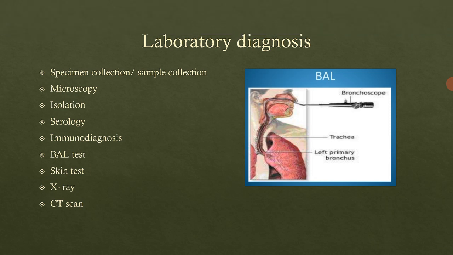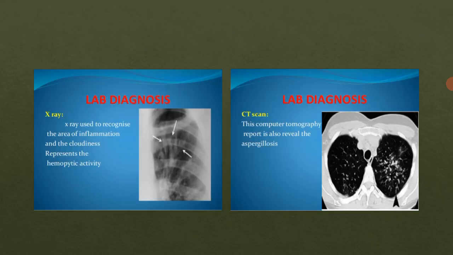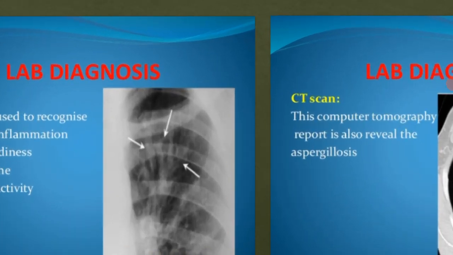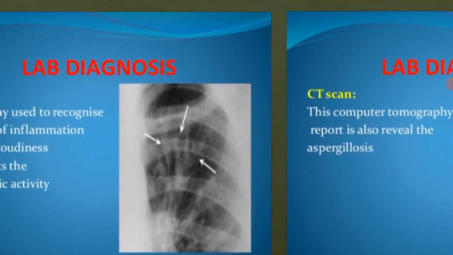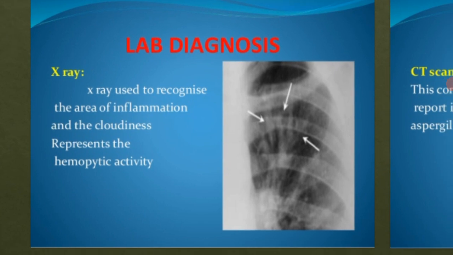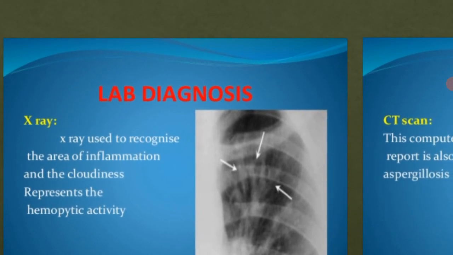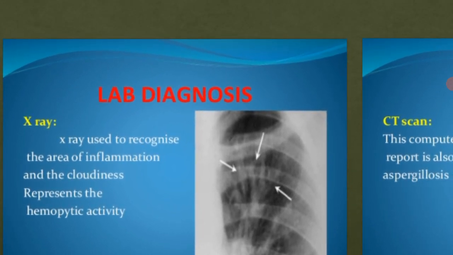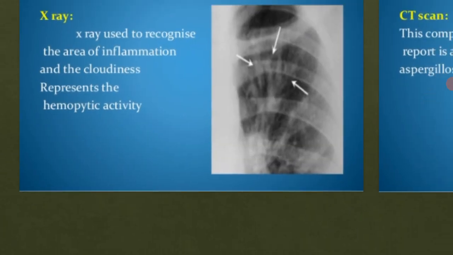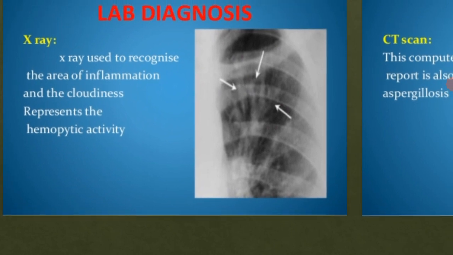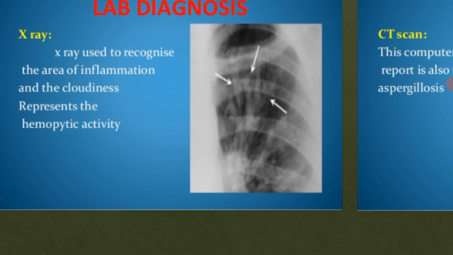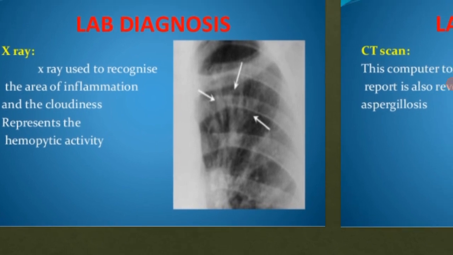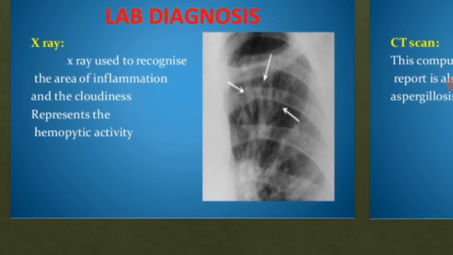Then we can use X-rays and CT scans. You can see here the X-ray is used to recognize areas of inflammation and cloudiness. In this picture you can see a little cloudiness and inflammation where the arrows are, so that can indicate the presence of inflammation.